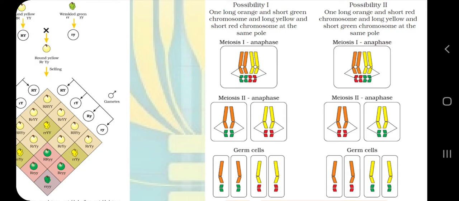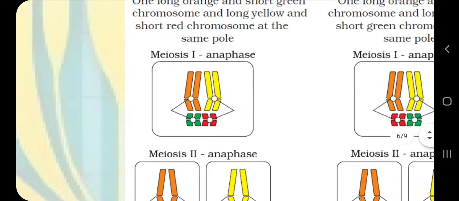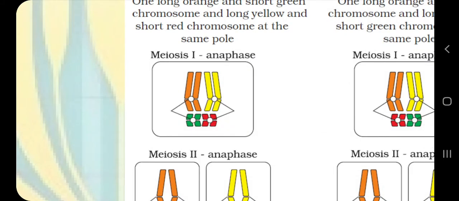So that pairing is very important. If you are considering the example of a human cell, there may be 23 pairs, and if you are considering the example of a pea plant, in this case there will be 7 pairs, or 14 chromosomes. So when we consider pairing, let's consider only 2 pairs, as we have discussed in the previous slide also, that orange and yellow homologous chromosomes and green and red homologous chromosomes can make a pair during meiosis 1 in the prophase 1.